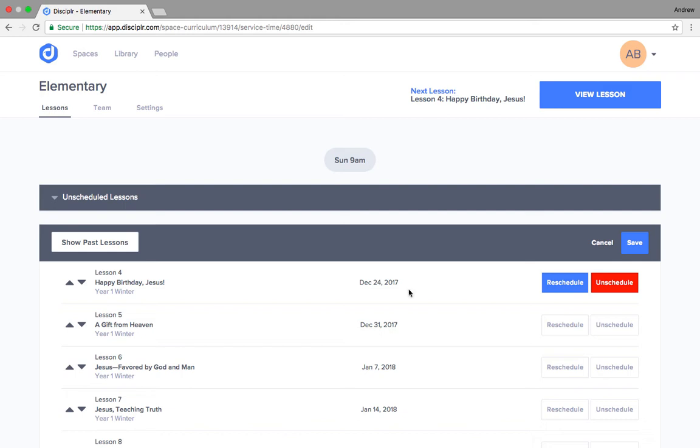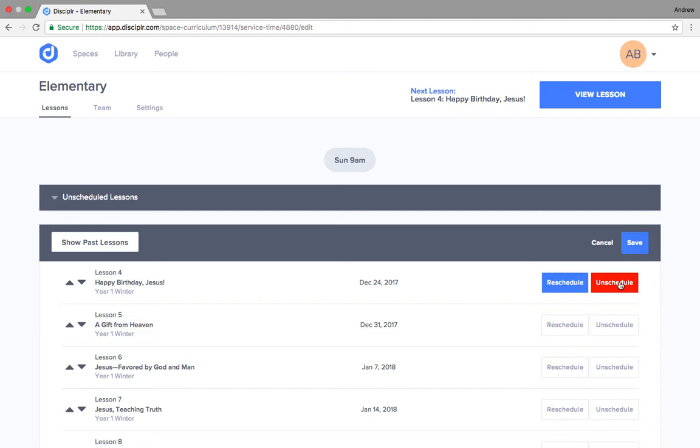With Christmas Eve services coming up on a Sunday, this is a tricky weekend for a lot of churches. Let's say that for us, we're actually going to cancel our Sunday morning experiences, and really we don't need this lesson. We're just going to skip this week. Before, you really haven't had an option for how to do that other than just removing the date entirely, but now we've got some really cool choices here.